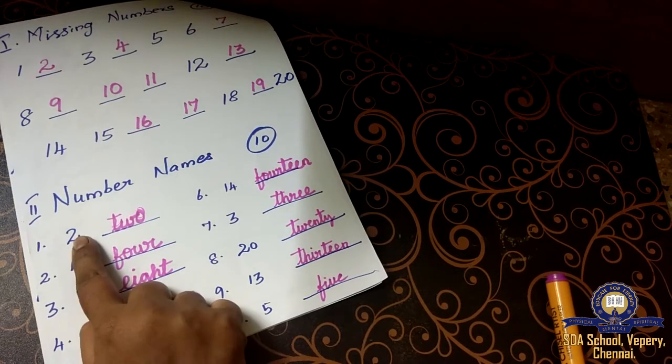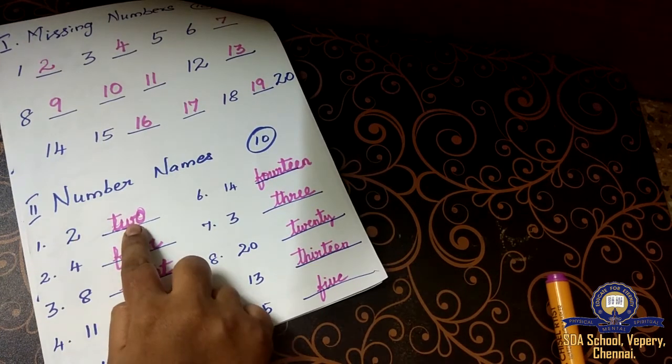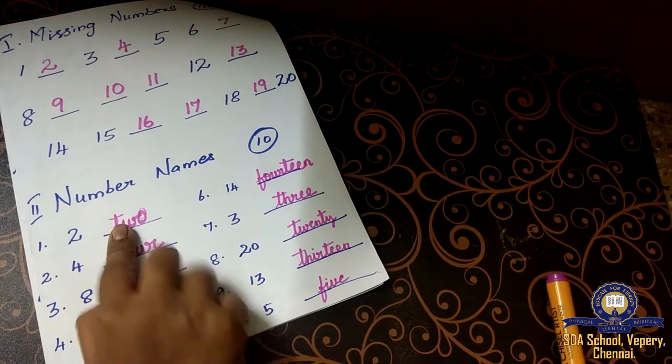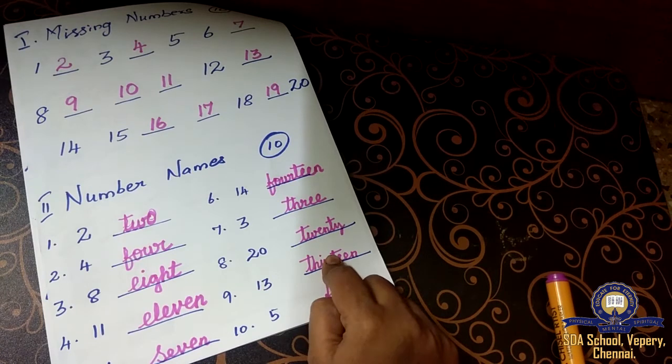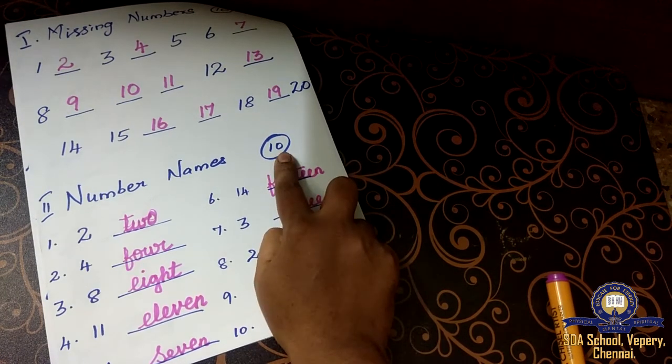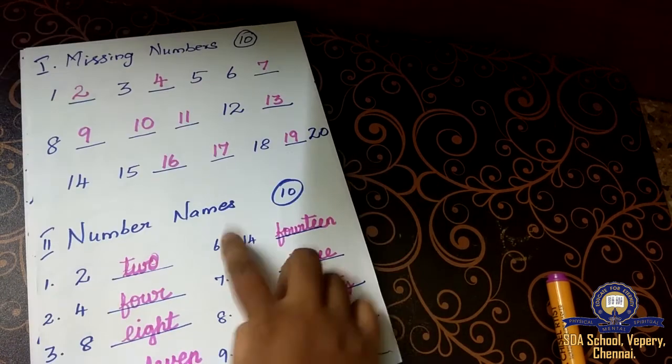You have to see the number and you have to write the spelling for that number. This is the second Roman letter. If you write all these number names in a correct manner, you'll be getting 10 marks. This is the first Roman letter.